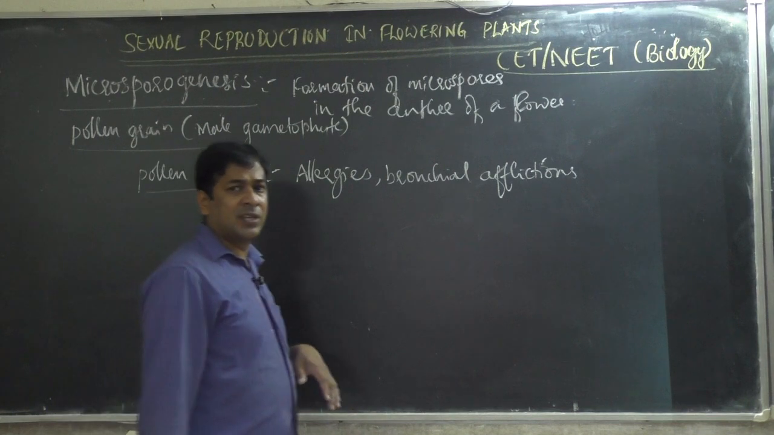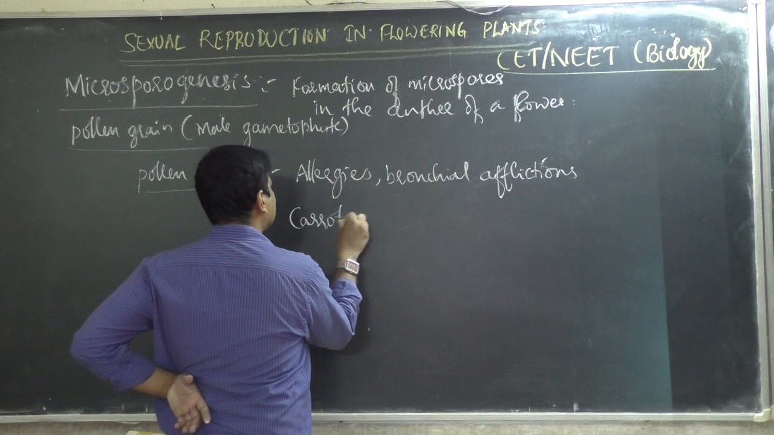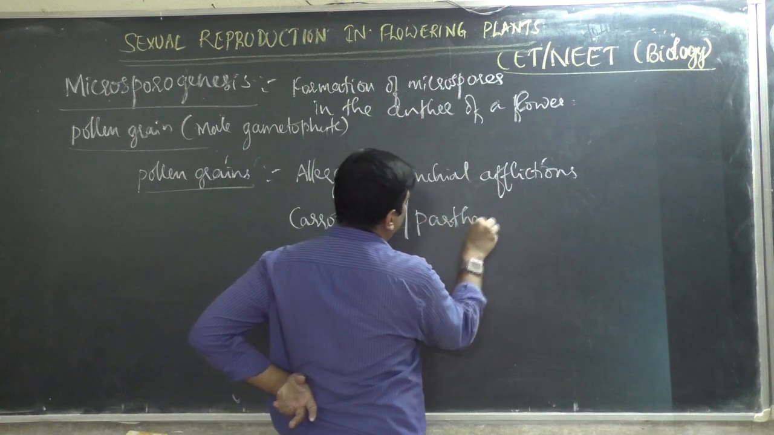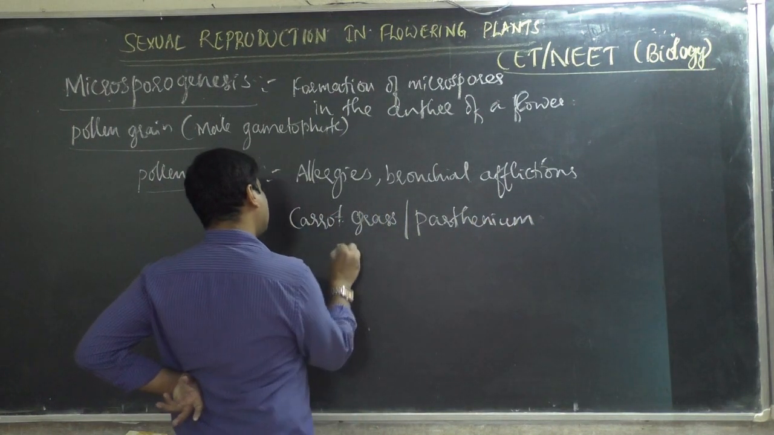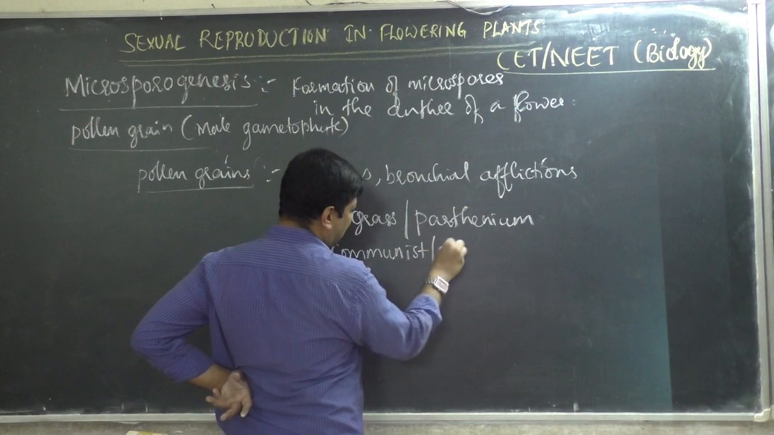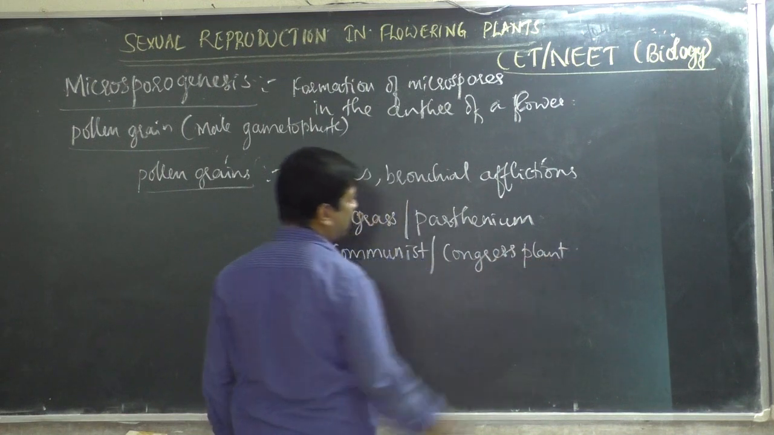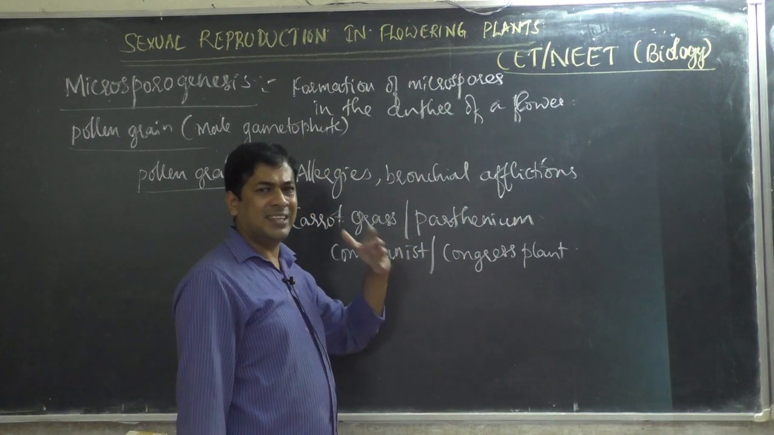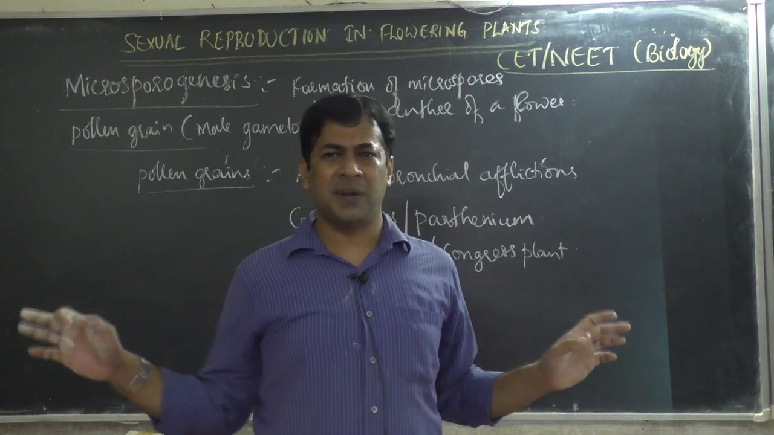You know about that plant, carrot grass or Parthenium plant, which is a weed, an unwanted plant. In India we also call it the communist plant, also called the Congress plant. It is called Congress plant, communist plant, carrot grass, Parthenium. You know that it grows everywhere, like an unwanted plant.